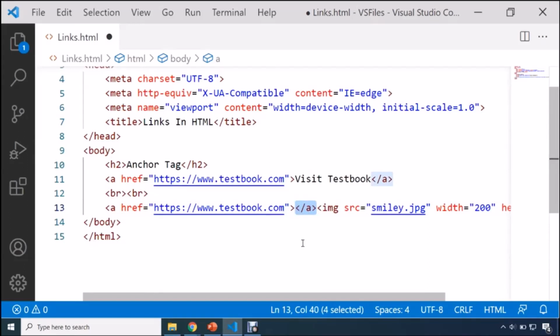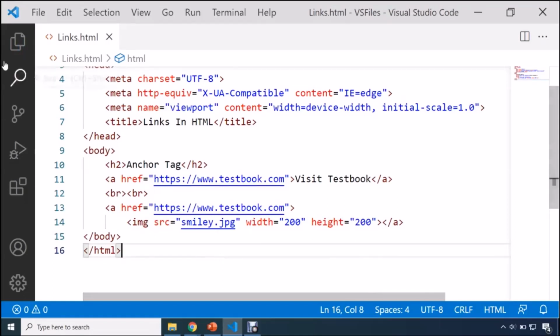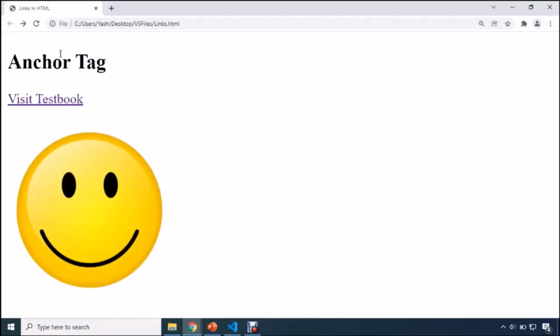Now guys, one thing you need to take care of: you need to cut this closing anchor tag from here. Okay, and we need to put the image tag within our anchor tag, and here I'm going to close my anchor tag. By doing this, we are converting this image into a link. So let me click on save all, and now I'll show you the output of it.